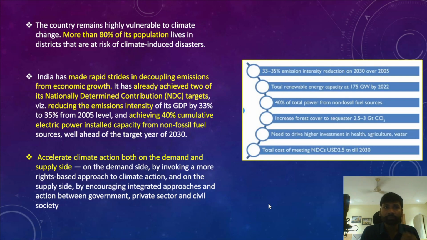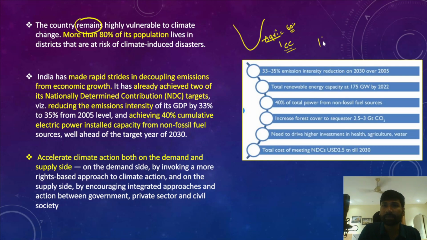However, India remains highly vulnerable to climate change and the negative consequences of climate change. There is no doubt about that, because we have a huge coast, and apart from the huge coast, we have a significant number of population who are depending on the agriculture sector directly and indirectly, and this agriculture sector is highly vulnerable to climate change and the negative impacts that are being associated with climate change.